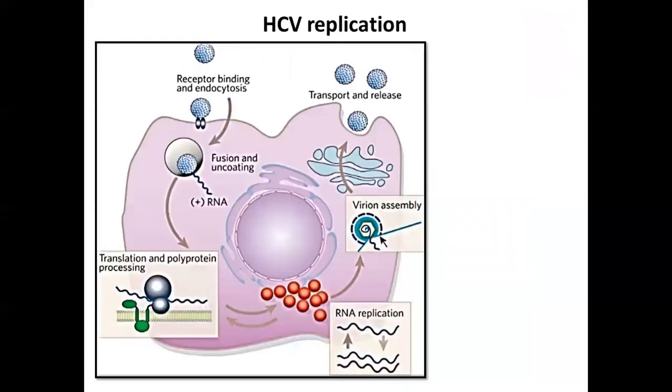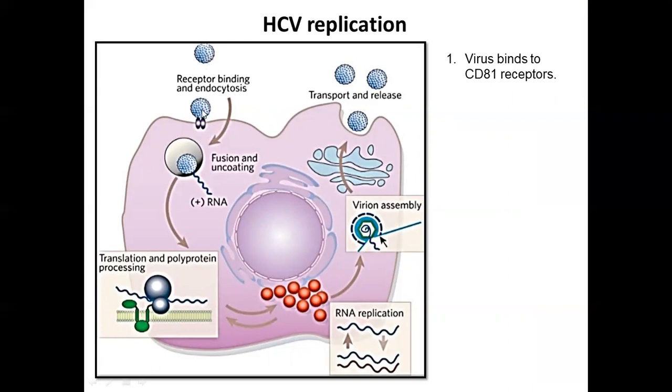So already we have seen the hepatitis B virus, so I'll try to simplify it further in this case. So here you can see this is the liver cell. It can affect even the lymphocytes also. Unlike the hepatitis B virus, which affects mainly the liver cells, the hepatitis C virus can affect the liver cells and also the lymphocytes in the blood. Now this is the liver cell that you are seeing here, and this is the virus. The blue colored one is the virus.